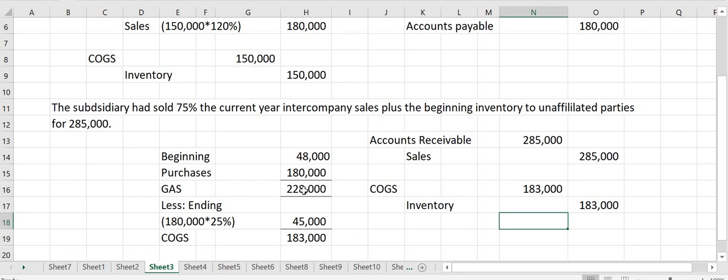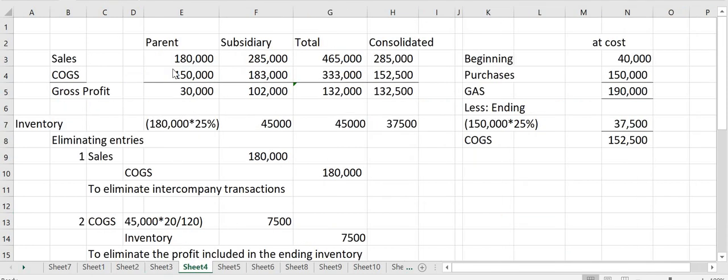So since my beginning inventory sa subsidiary na 48,000 plus purchases of 180,000, therefore my goods available for sale is 228,000, less ending inventory which is 180,000 times 25%, since 75% yung nabenta. So therefore my ending inventory na yung 25%, which is actually 45,000. So therefore, the cost of goods sold is actually 183,000. Or that's simply 48,000 plus 180,000 times 75%. So, pwede na yun. So, assuming pa rin na ito lang yung transactions between the parent and the subsidiary.